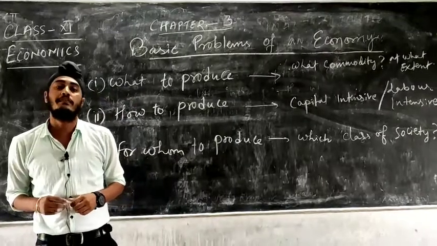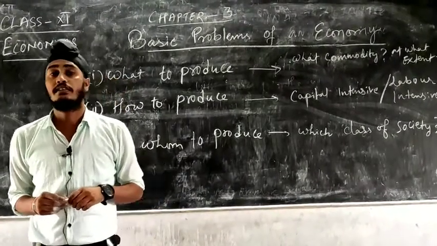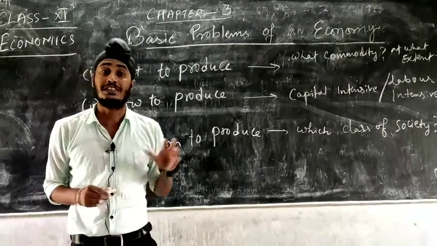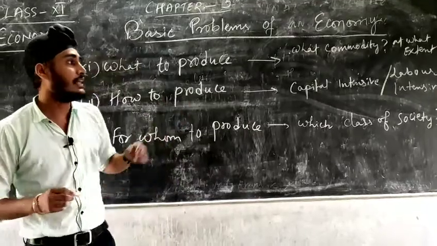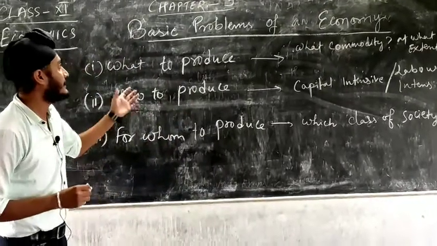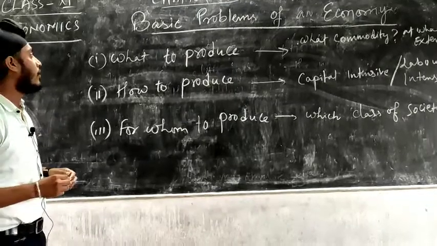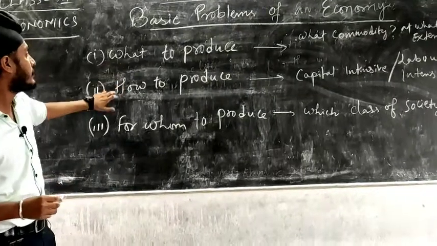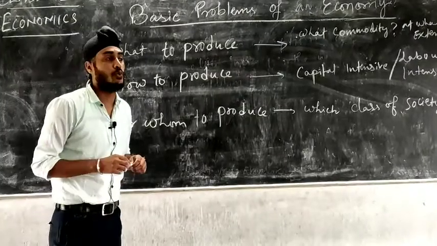Now as I have explained in my introduction video, an economy faces various problems due to scarce resources and unlimited wants. So today we will be continuing that. In the basic problems of an economy we have to study 3 problems which are faced by an economy. First one is what to produce, second one is how to produce, and the last one is for whom to produce. So one by one we will discuss.